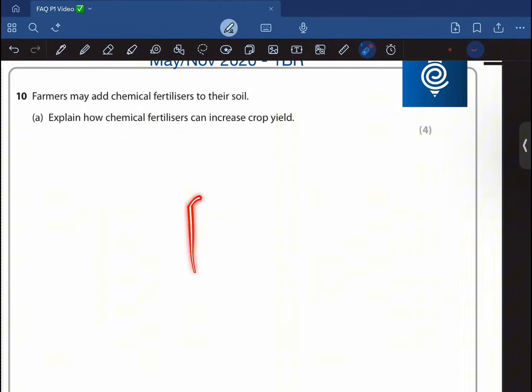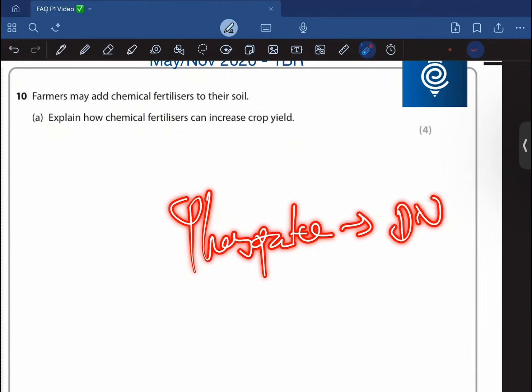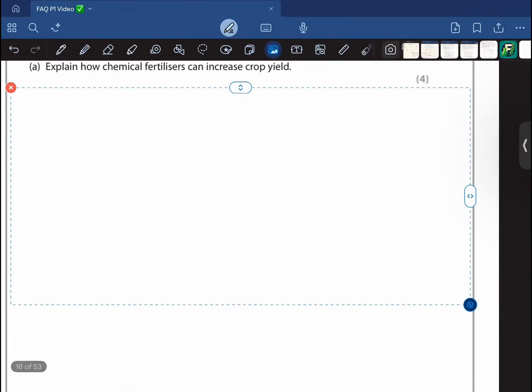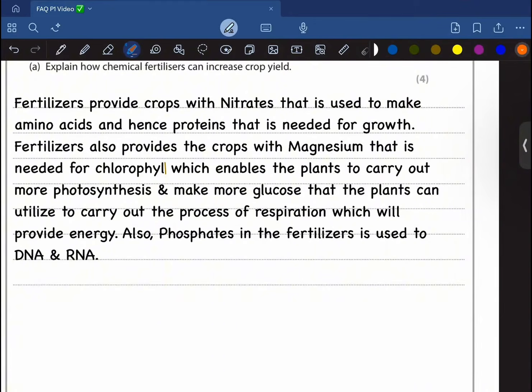and they could also provide the plant with phosphates to make DNA and RNA. Okay, so yeah, this is some of it. So let's just take a look at what I have written. I have said that fertilizer can provide the crops with nitrates, and it is used to make amino acids and hence proteins that are needed for growth.